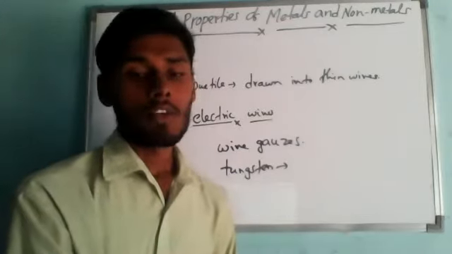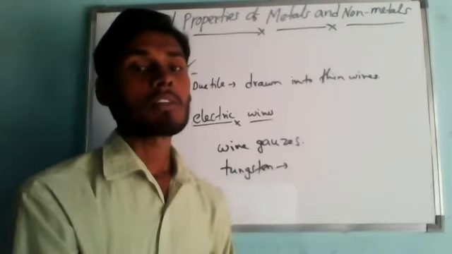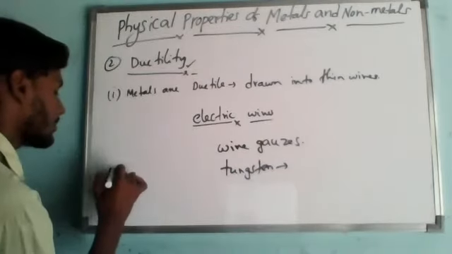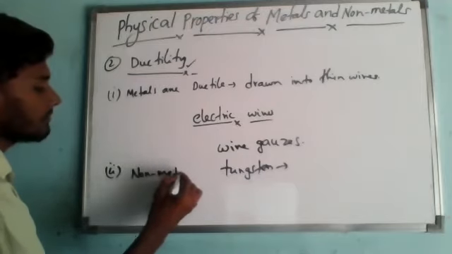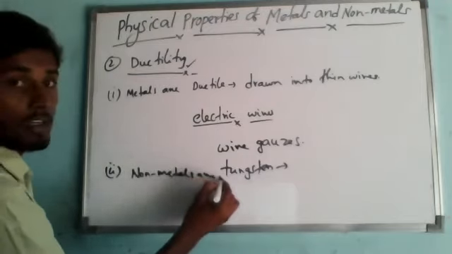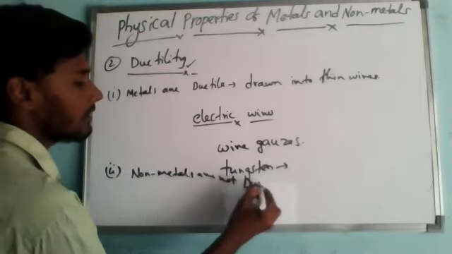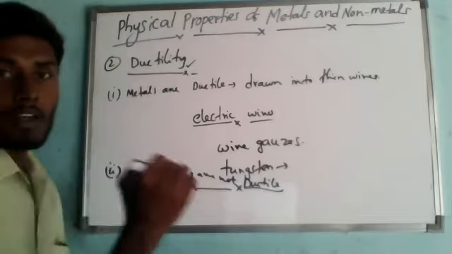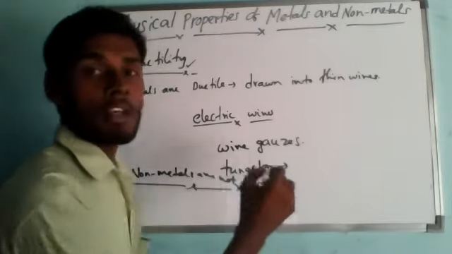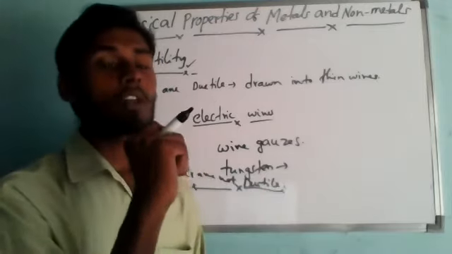Next, non-metals are not ductile. This means that non-metals cannot be drawn into wires.